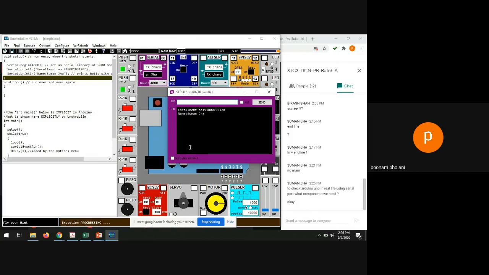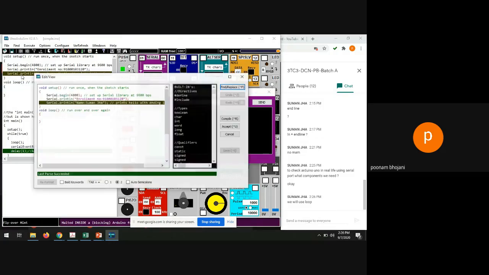Okay, so my question is, I want to display this enrollment number and name multiple times in this window, infinite times, unless and until I close this. Yes, we will use loop. Whatever you have written over here, you write that into the loop. For example, double click on here. See, serial dot begin 4800 is not for the loop, right? It is a setup. So you can keep that in the setup only.